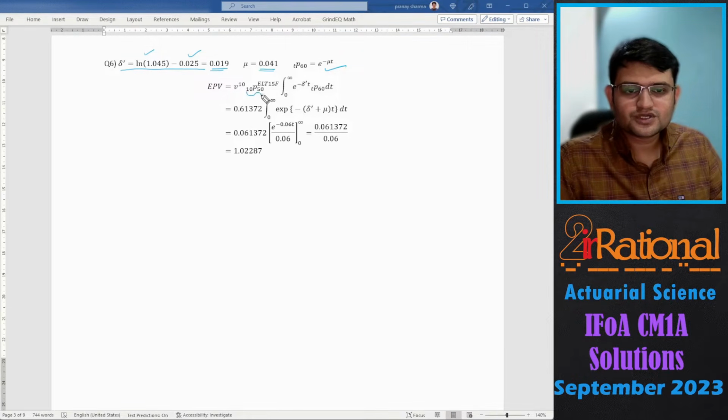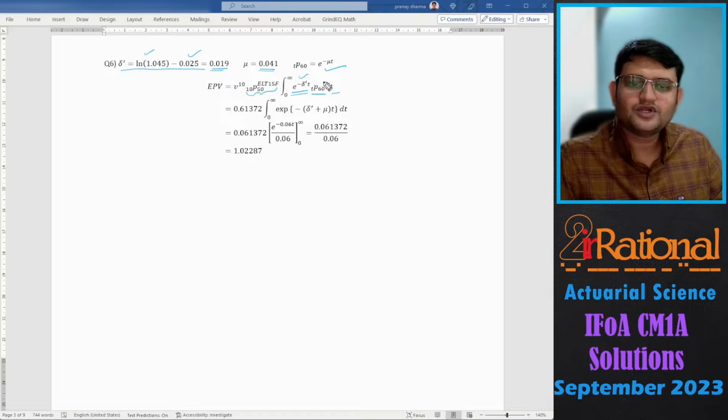So 10p50 we will take from ELT 15 female, and here we will say v raised to t, that is e raised to minus delta dash t, into tp60 dt. This is our annuity payment.